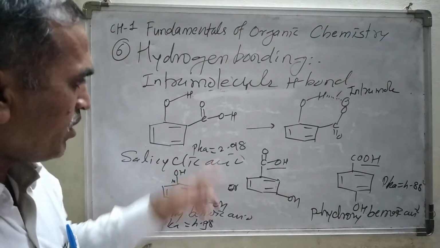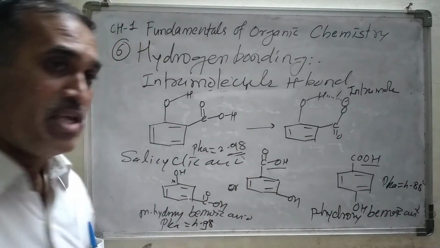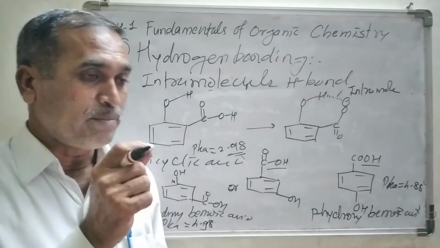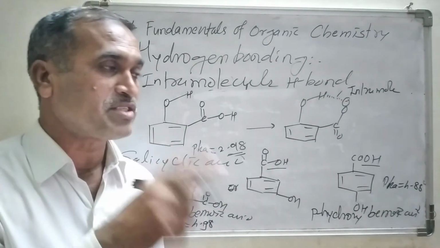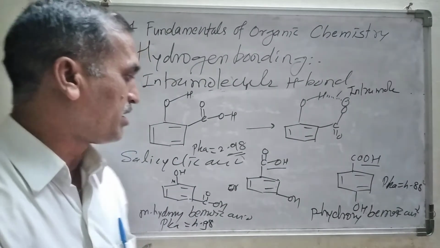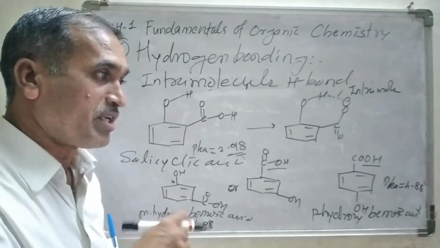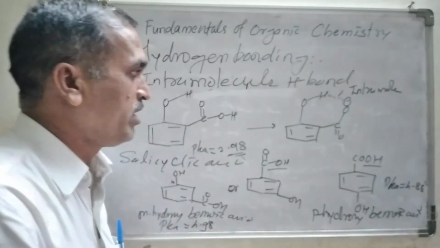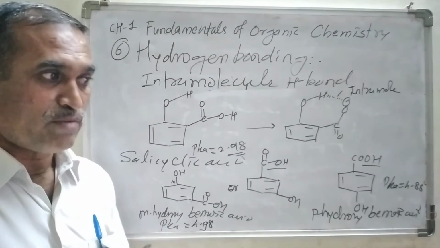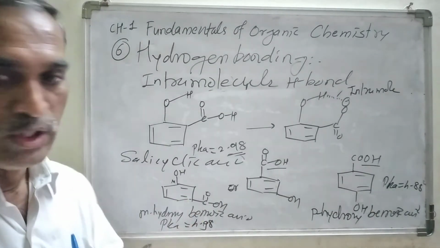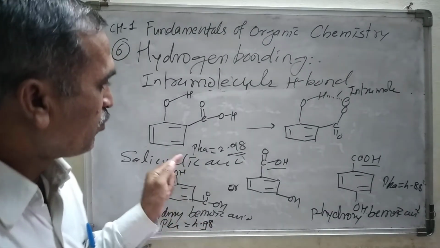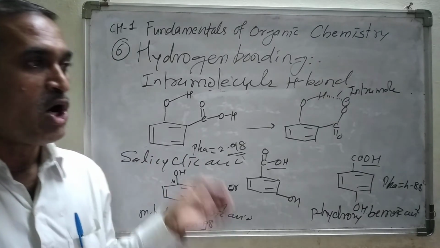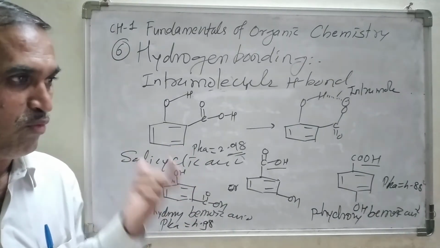In general, you remember, if the pK value increases, acidity goes on decreasing, or if the pK value decreases, acidity goes on increasing. That is one of the general rules you remember while explaining on the basis of pK value.